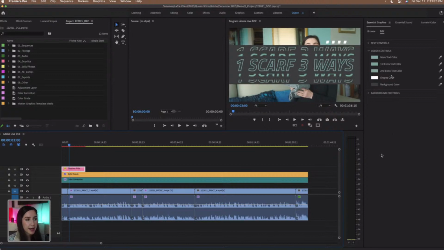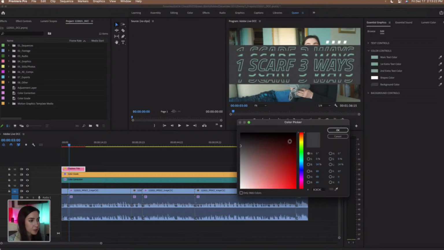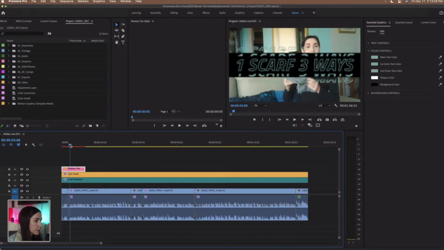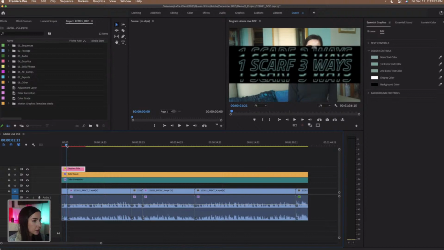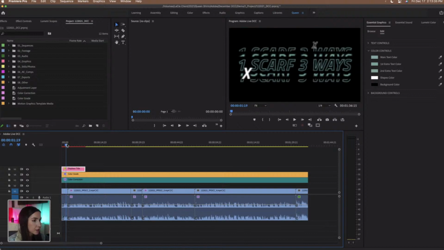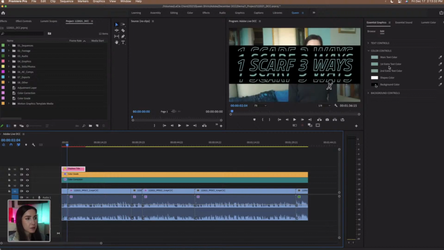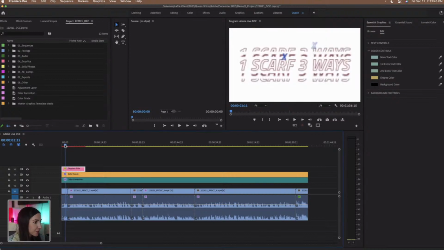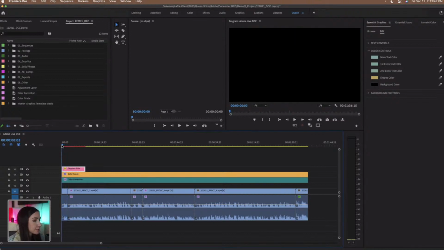I think the black just looks better in this case, so let's just go with black, and let's go back to those shapes. So let me just scrub back on my timeline, just so we can see those X's. Let's do this one. So I'm gonna pull up the eyedropper tool again, and let's choose this frame color back here. So now it looks like that, and I think that's a nice touch. It's complementing that mirror. So let's let this play and we'll see what it looks like.